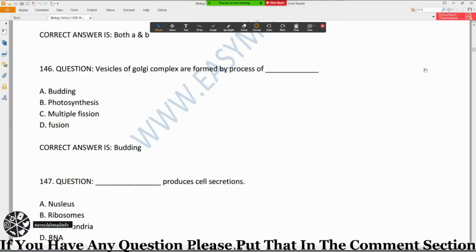So now move toward the question. The question is: vesicles of Golgi complex are formed by process of dash. Option A budding, option B photosynthesis, option C multiple fission, and option D fusion. If you draw the structure of Golgi complex, then we can easily find the answer of this MCQ. The Golgi complex structure is like this.